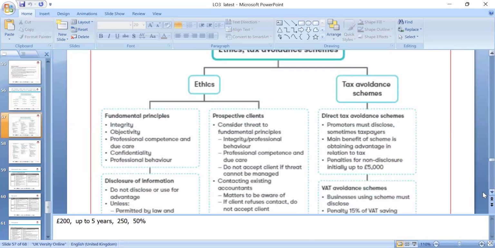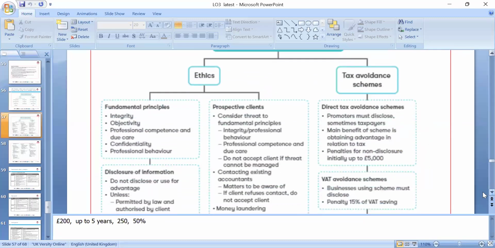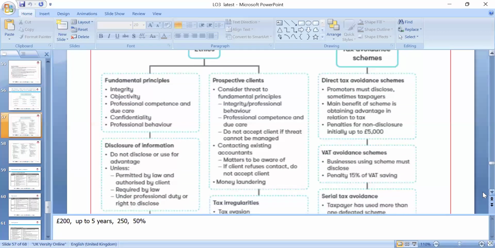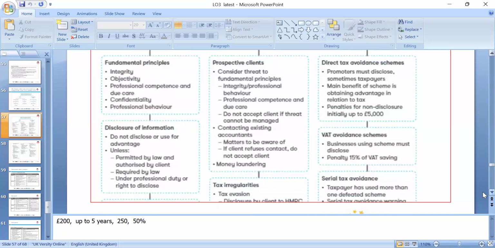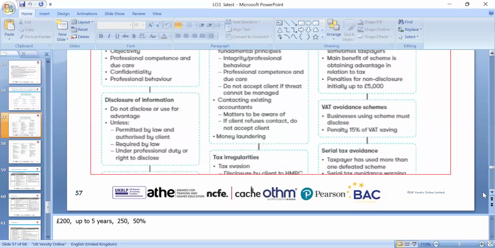These ethics, which we mentioned earlier, are fundamental. Disclosing information on tax avoidance, direct tax: the promoter must disclose, and sometimes the taxpayer, where the main benefit of the scheme is to obtain a tax advantage, and the penalty for non-disclosure is initially up to 5,000. And for VAT avoidance schemes, businesses using the scheme must disclose, with a penalty of 15% of the VAT.